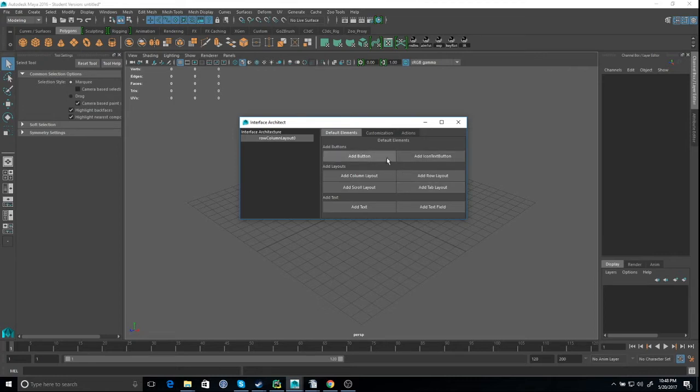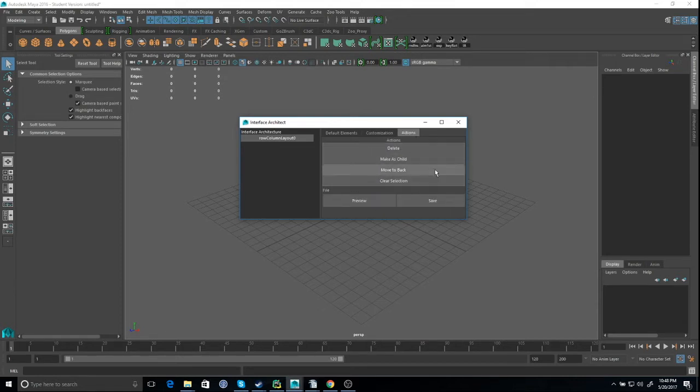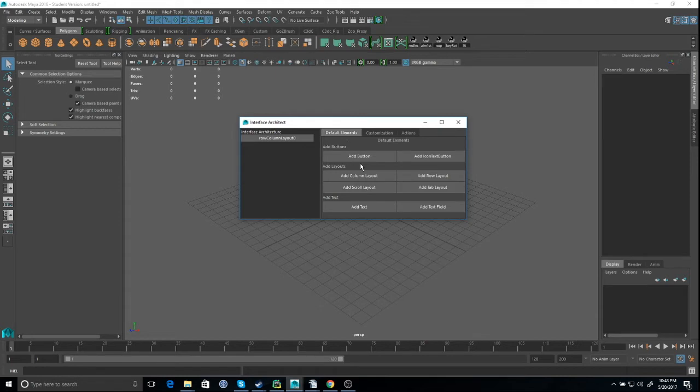And then let's see. For the first tab, you can add default elements. If you click into the second tab, that's where you do your customization of the elements. And the third tab, which is the actions, you can preview your file and save your code wherever. So here in the default, we have add a button.